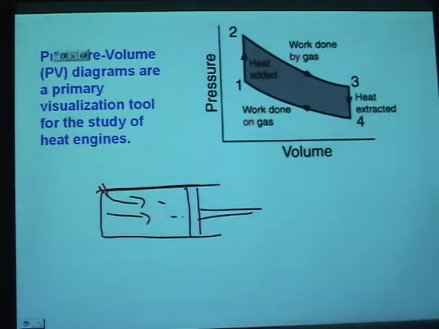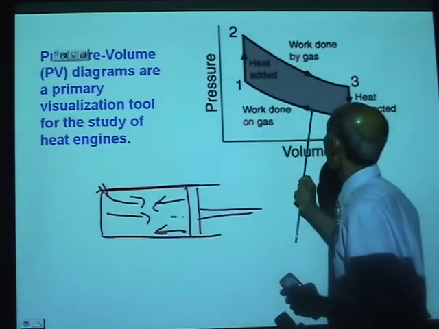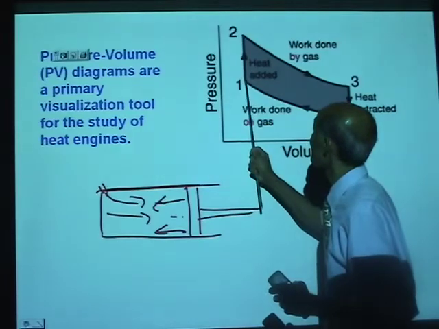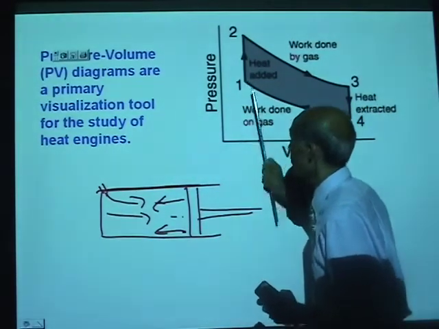Now, what happens next is the piston is now made to move backward by applying, well, that's what your battery does in order to start your car. Now, the piston is moved back. What does that mean? It means the volume decreases. What's this? The volume decreases and the pressure increases. You see that? The volume decreases and the pressure increases.